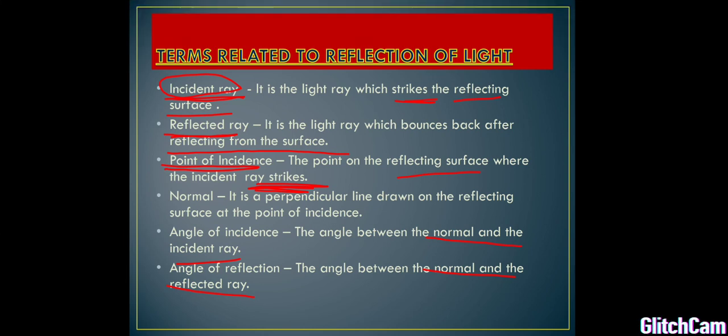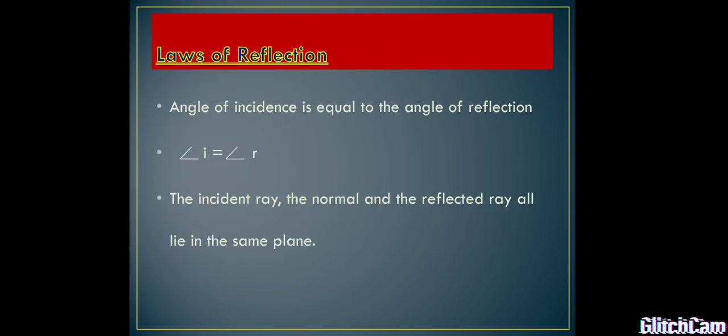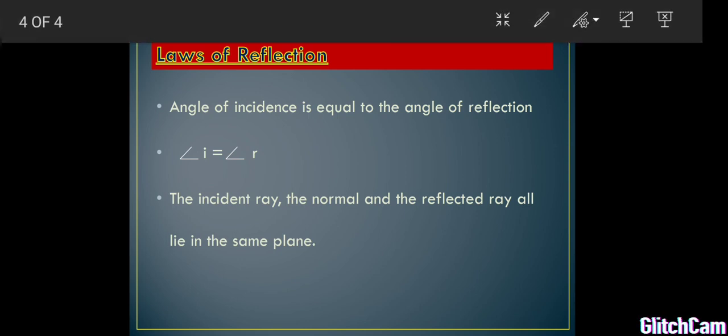Next we go for laws of reflection. Here we have two important points. The angle of incident is always equal to the angle of reflection. This is the first point. And the second one is the incident ray, the reflected ray and the normal should lie on the same plane. These are the two important points in laws of reflection. So after this we conclude. Thank you.